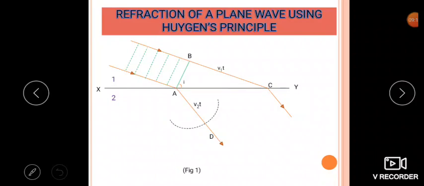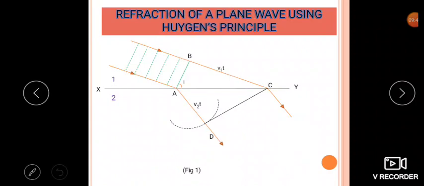T. How much time it will take from B to C, the same time it will also take to reach A to D, but the velocity is less here. Therefore we can call A the center and V2T the radius, and we have to draw the circle in the medium 2. So draw the tangent from C which touches the circle at a point D. See here we have drawn one tangent which touches at the point